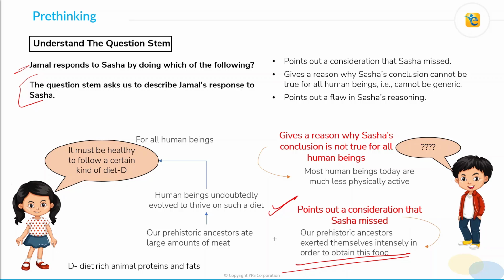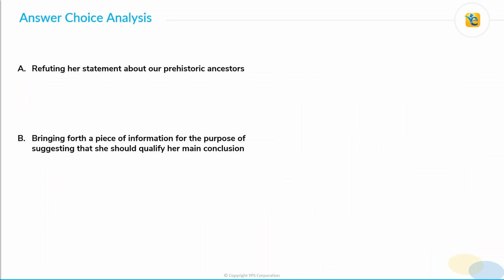So as an answer to this question stem, Jamal responds to Sasha by doing which of the following, we can say that he points out a consideration that Sasha missed, or that he gives a reason why Sasha's conclusion cannot be true for all human beings. That is, it cannot be generic. It needs to be made only for a specific group of people. We cannot say that this is true for all people in general. The third thing we can say here is that Jamal points out a flaw in Sasha's reasoning. So with this pre-thinking, let's move to answer choice analysis.